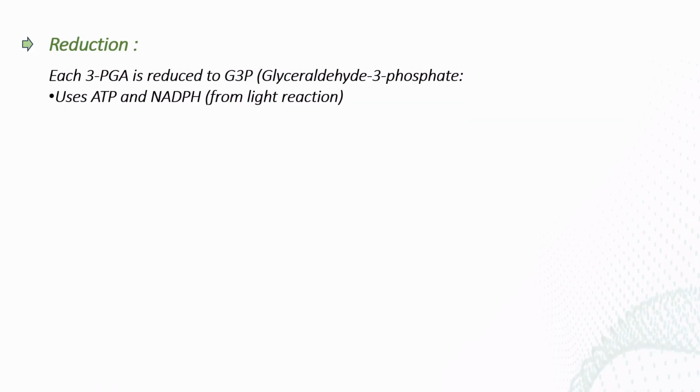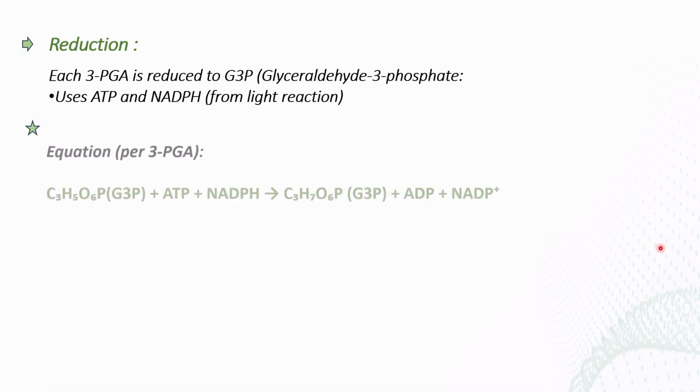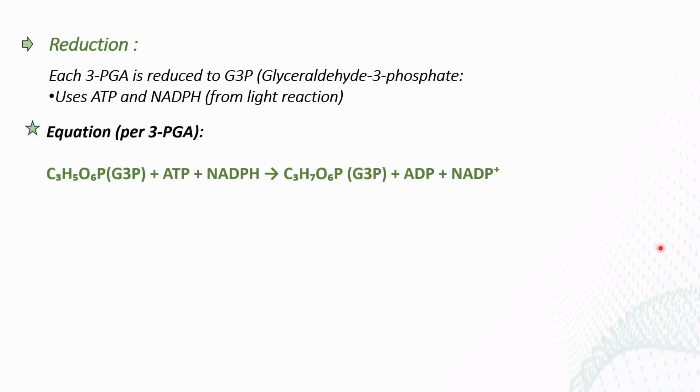The next step that occurs in this C3 cycle is reduction. The 3 carbon compound which is formed from the RuBP and CO2 is reduced. Reduction means the addition of hydrogen atoms, that is the simple thing you can remember. It is reduced to glyceraldehyde 3-phosphate with the help of ATP and NADPH. These ATP and NADPH come from the light reaction of photosynthesis. That's why I told you before that the products of the light reaction help in the dark reaction process.